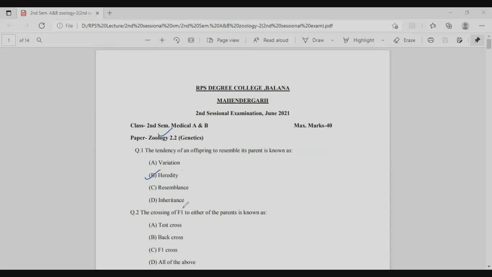The second question is: the crossing of the F1 to either of the parents is known as? The right answer is the back cross, option B, because in the test cross the F1 is crossed only with the recessive parent. So the right answer is the back cross, option number 2.